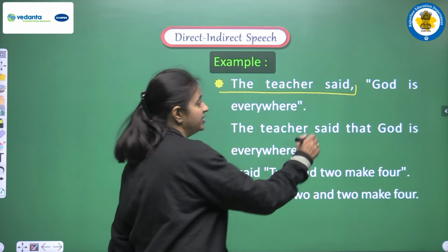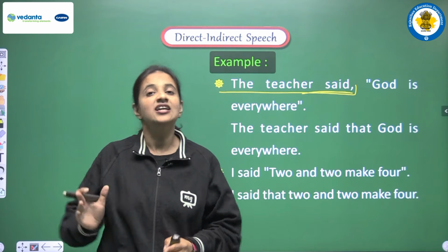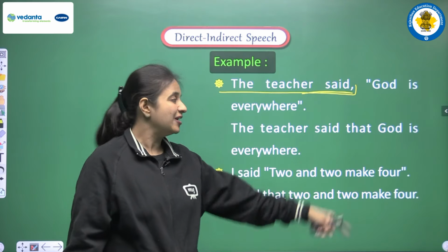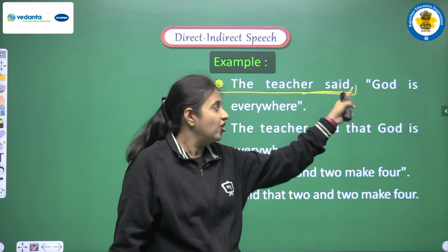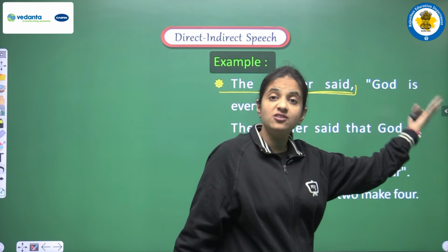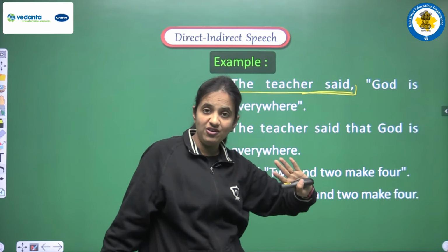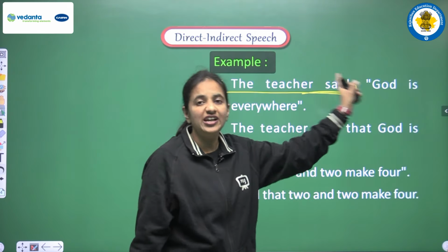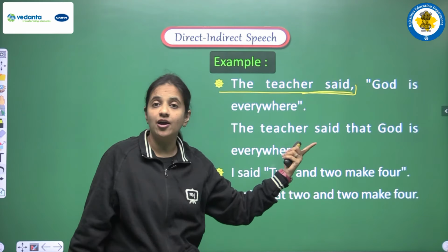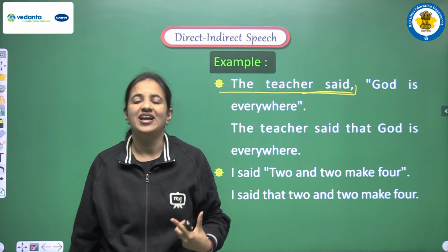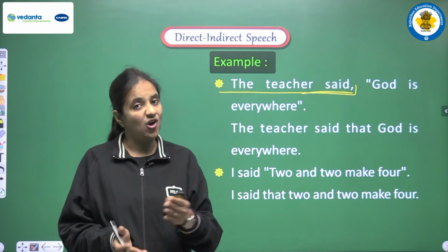Okay, so in this part we have said, that is the second form, or we can say the past tense. So according to the rule we have read so far, if the reporting verb is in the past tense, then we have to change the tense, and we change present to past. But here we won't change the tense. Why won't we change? Because just read the reported speech one more time. The sentence is God is everywhere. This sentence is a universal truth, because yes, it's a universally true statement that God is everywhere.